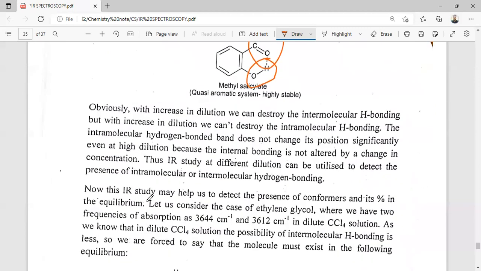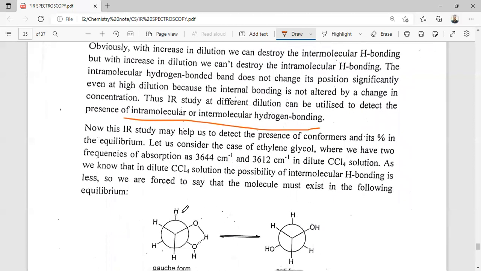So obviously, with an increase in dilution, we can destroy the intermolecular hydrogen bonding, but with an increase in dilution, we cannot destroy the intramolecular hydrogen bonding. So the intramolecular hydrogen bonding band does not change in position significantly at high dilution because the internal bonding is not altered by changing the concentration. Thus, the IR study at different dilutions can be utilized to detect the presence of intramolecular or intermolecular hydrogen bonding. Now, this IR study may also help to detect the presence of conformers and their percentage at equilibrium.